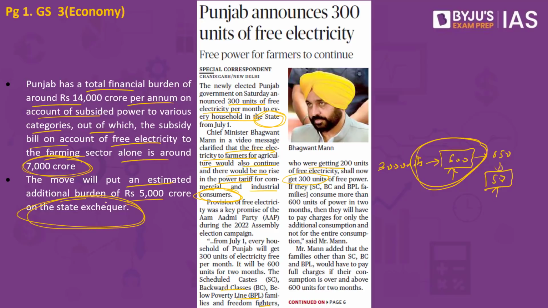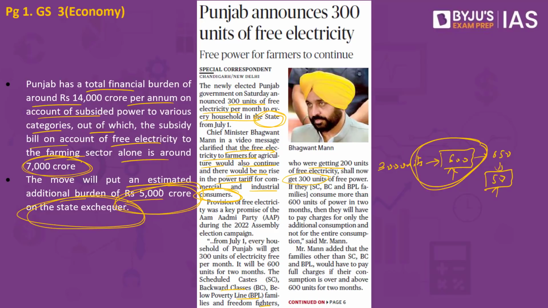Now the question is, how will it impact the people? How will it impact the state? When it comes to the state, it was already spending a lot of money in the form of subsidies. This is further increased by about 5,000 crores. Where will the Punjab government get this particular money is the first major criticism.